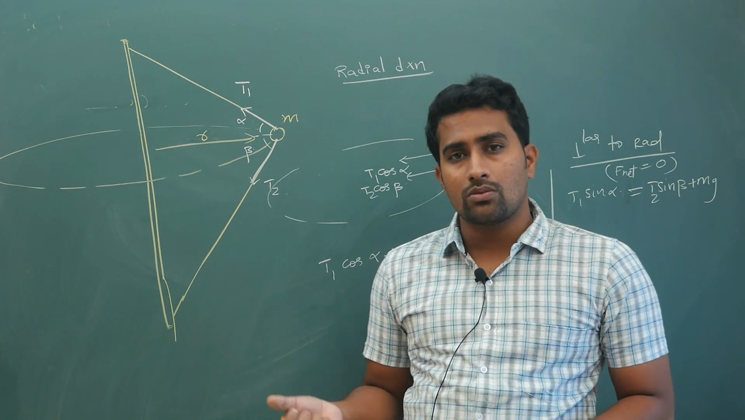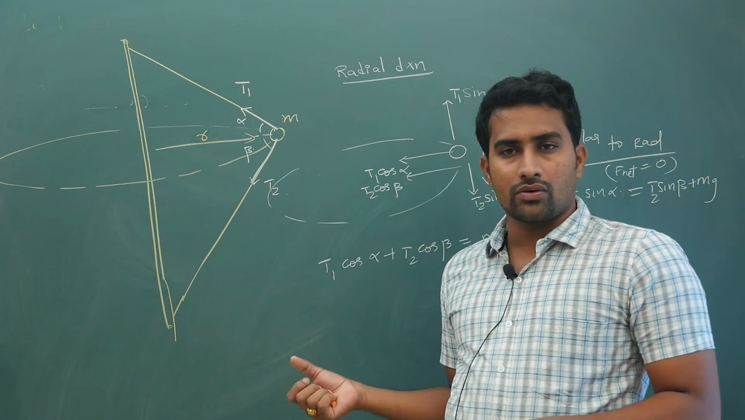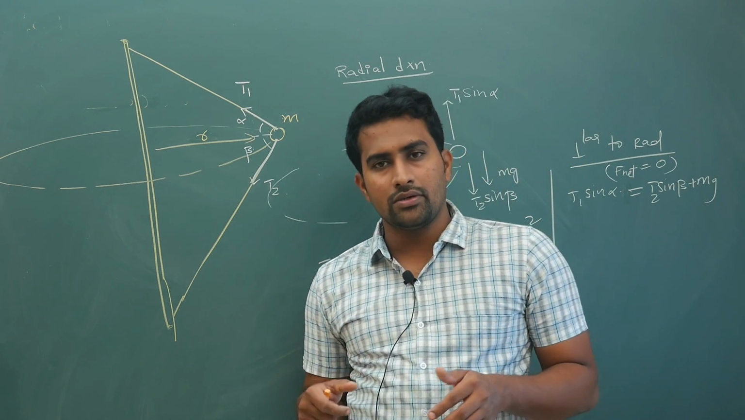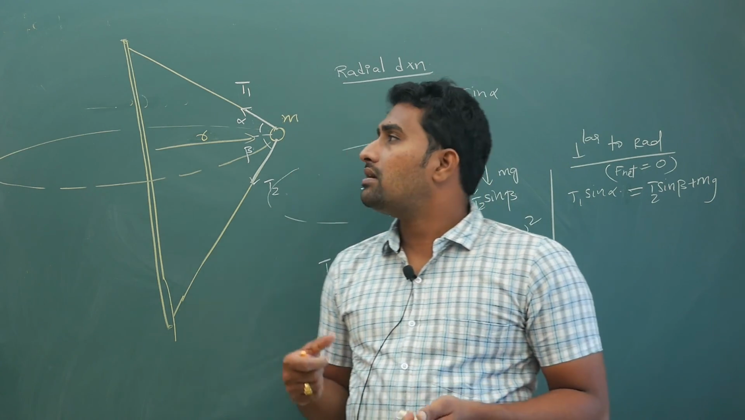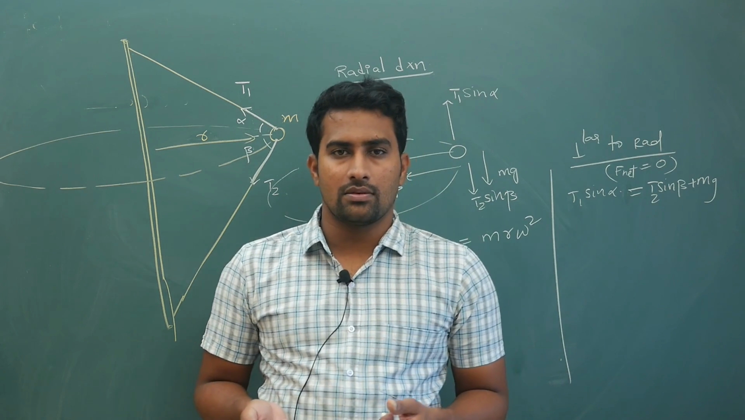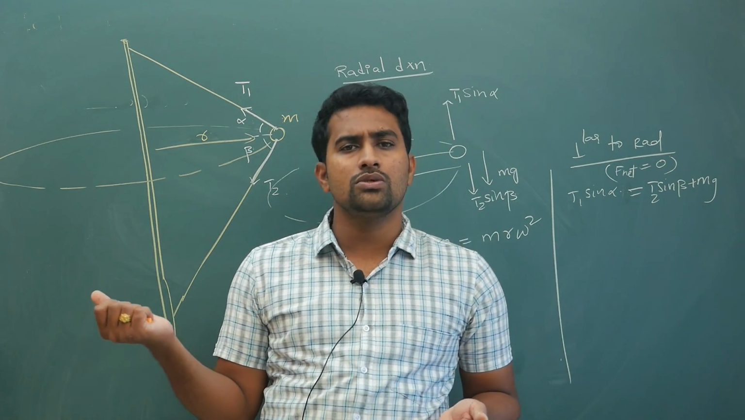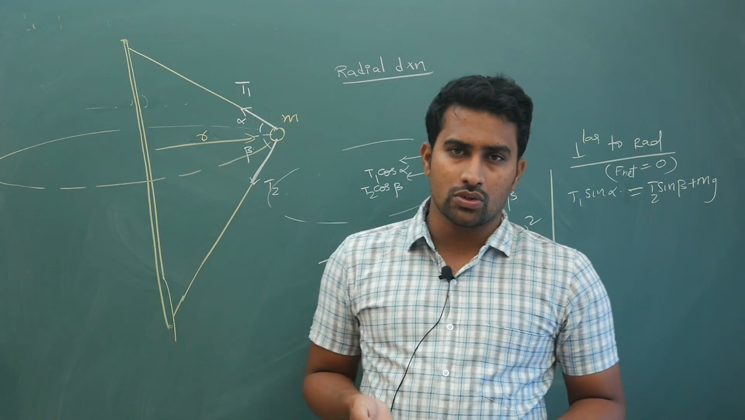In the next class, what we are going to do is see banking of roads in detail. Then after that, I want you to do the work power energy chapter, and then come back. You have to come back to vertical circular motion. All right. So without first doing the basic dynamics of circular motion, you should not do vertical circular motion. All right. So that is how you are supposed to do it.